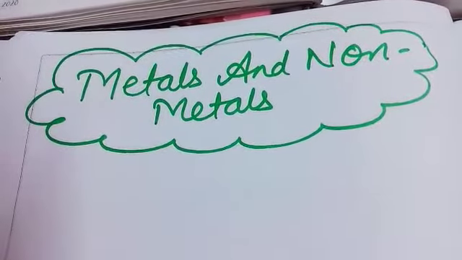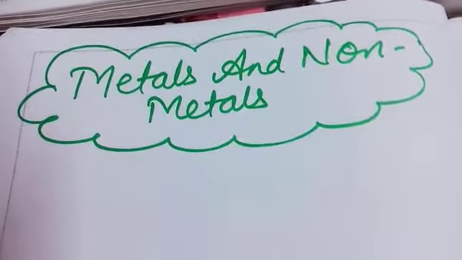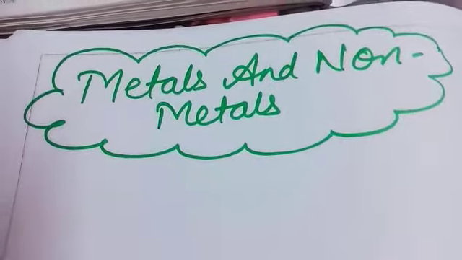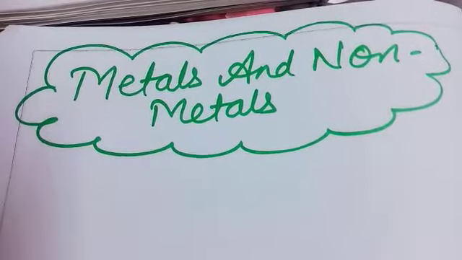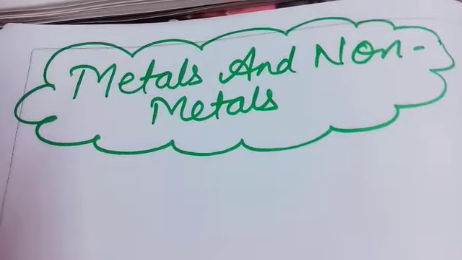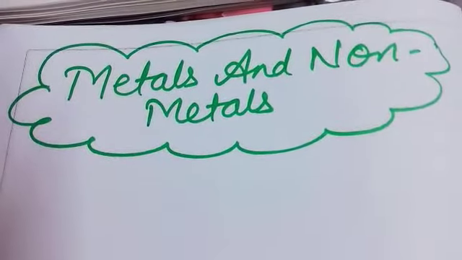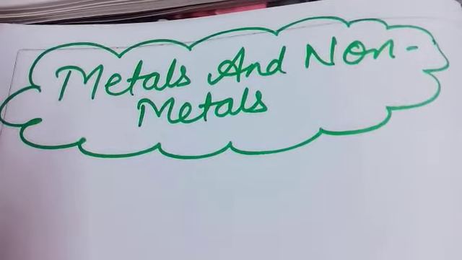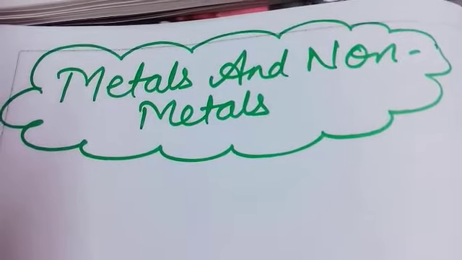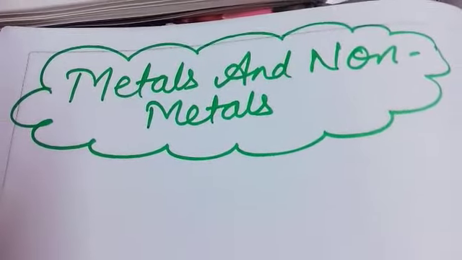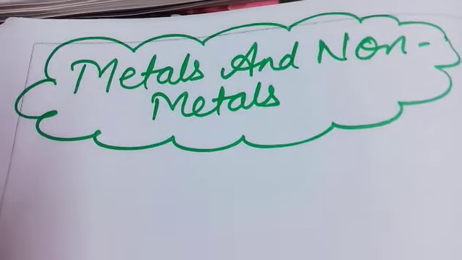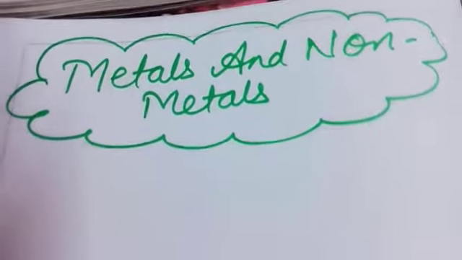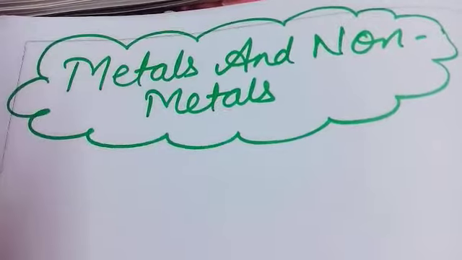Now, in the case of metals and non-metals, you know that a total of 118 elements are known. Out of these elements, broadly all the elements are classified into four: one is metals, another is non-metals, the third is metalloids, and the fourth is noble gases, or you can say rare gases or inert gases. Metals and non-metals, these elements, are all pure substances, or you can say they are all matter.